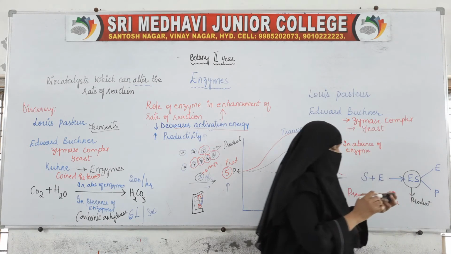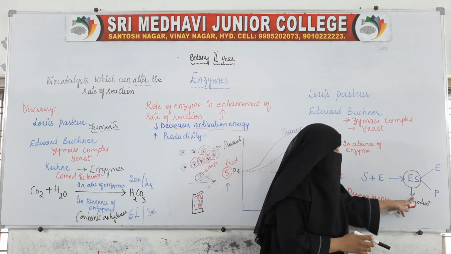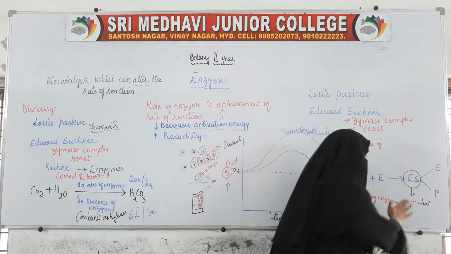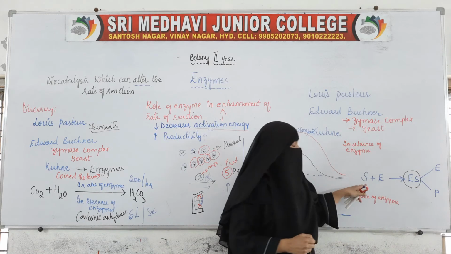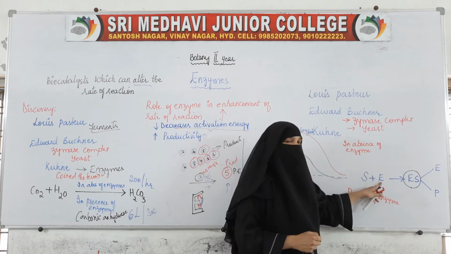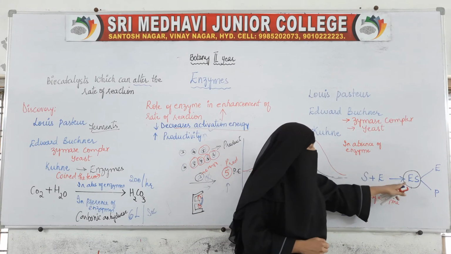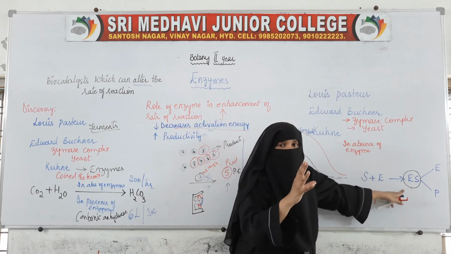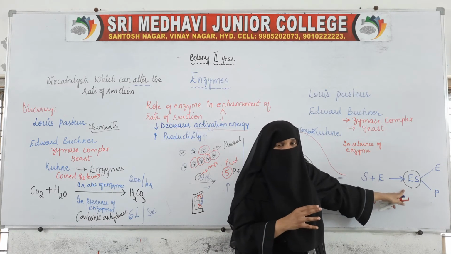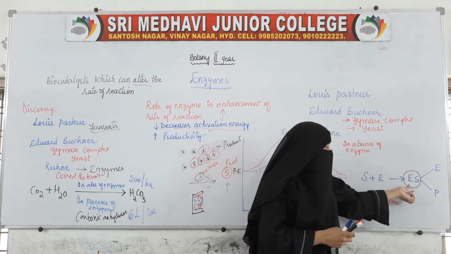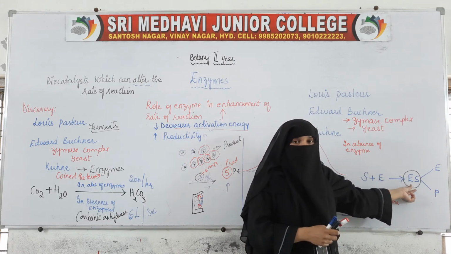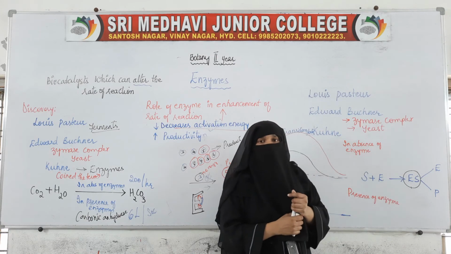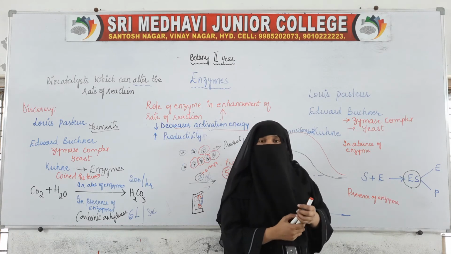So now what happens? When the substrates bind with the enzyme, it forms the enzyme substrate complex. As soon as this complex is formed, this is the transition state. The enzyme substrate complex is the transition state, that is, the temporary state.